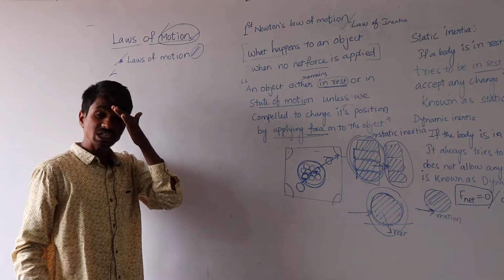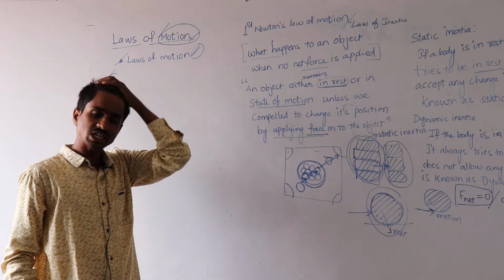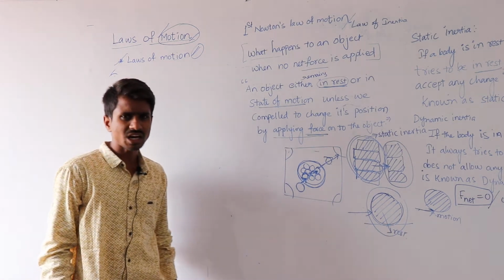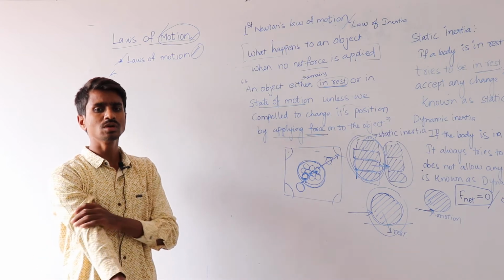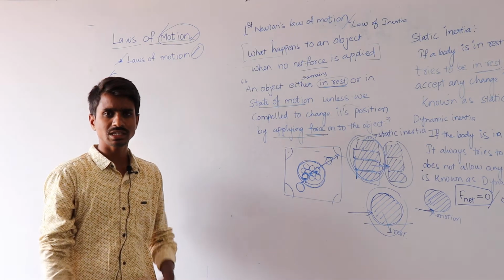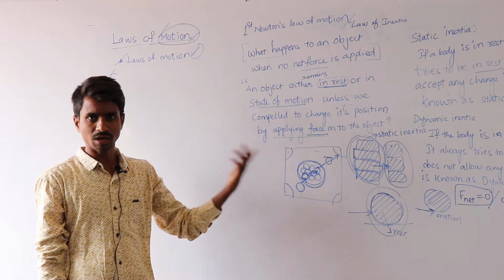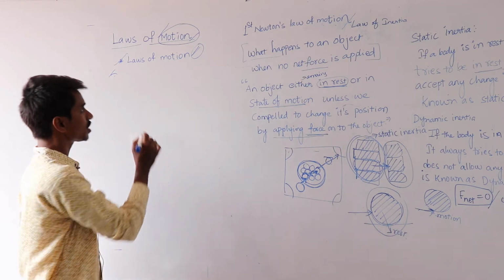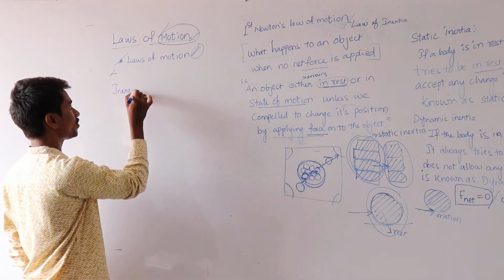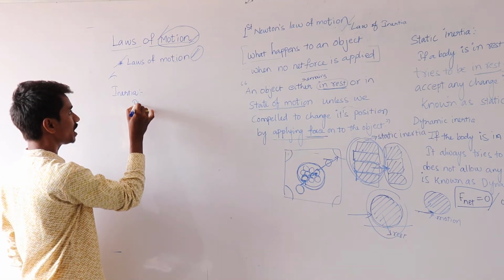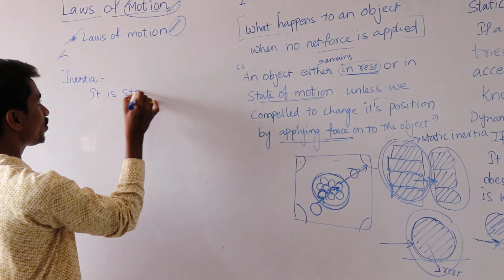Which is easier to push, a car or a bicycle? Absolutely, the bicycle is easier to push than the car. Why? That is called inertia. Inertia is a state of matter